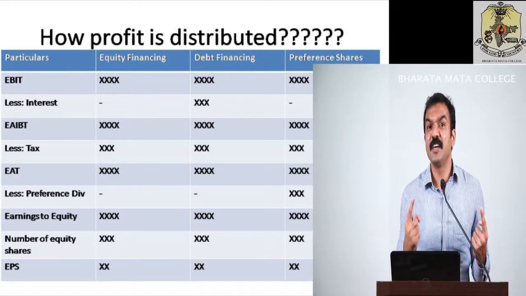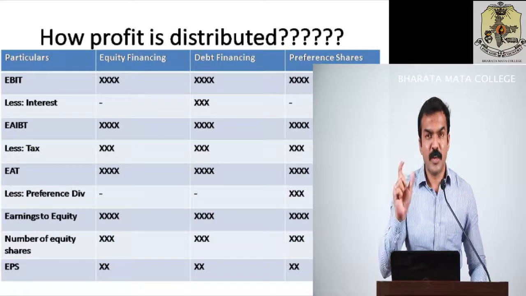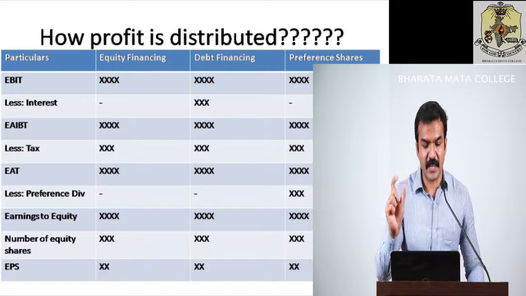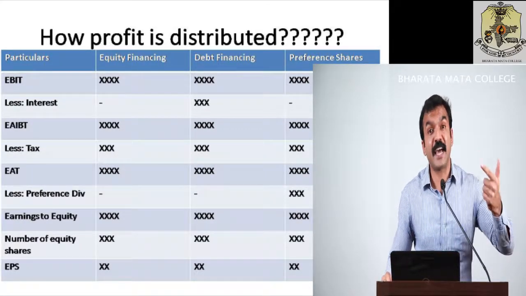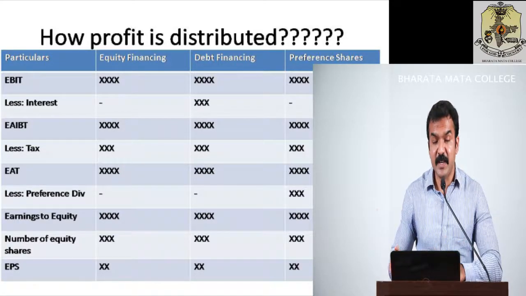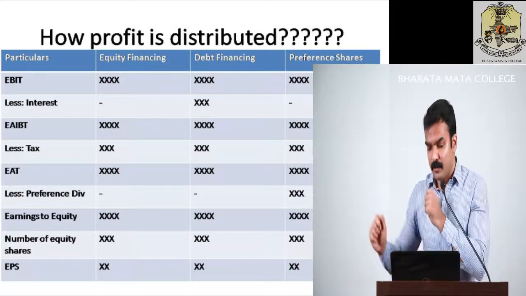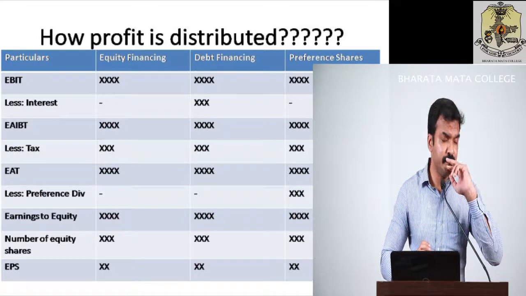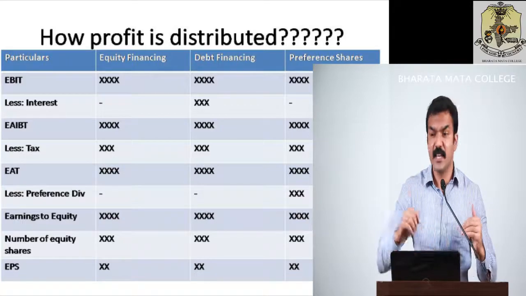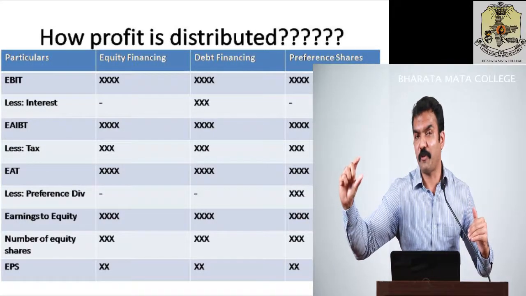They are supposed to receive dividend. So once you deduct interest from EBIT, you will get earnings after interest and before tax, that is EAIBT, as shown in the table. This shows that before deducting tax, this is the current position of profit.